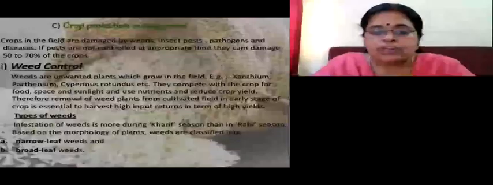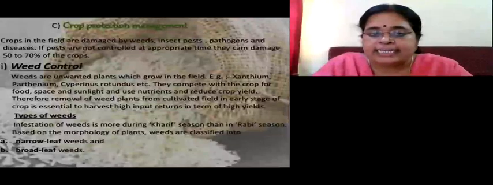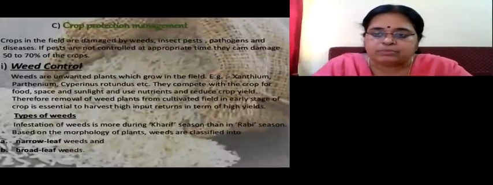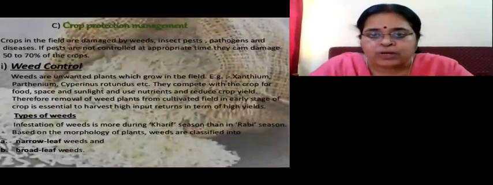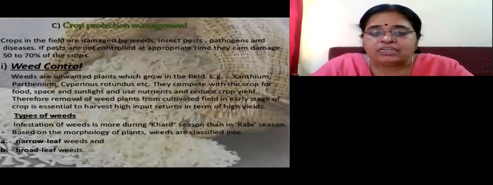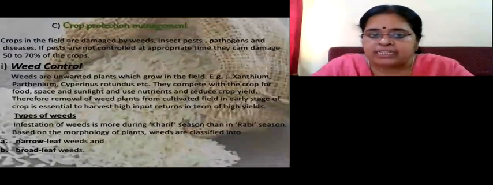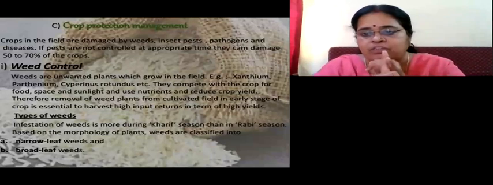So children, our next agricultural technique is crop protection management. See, we have selected a good variety of crop. We have learned how to produce crops yielding high yields. Now we should know how to protect them also, because the crops that are there in the field can be damaged by three different enemies. What are the three enemies of the crops?